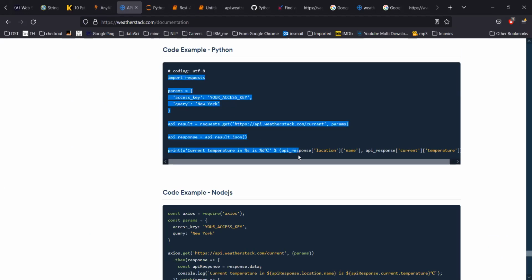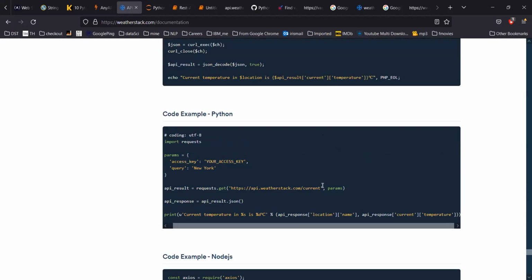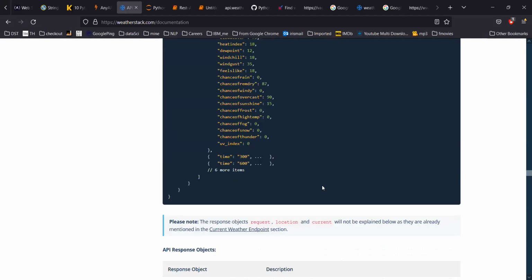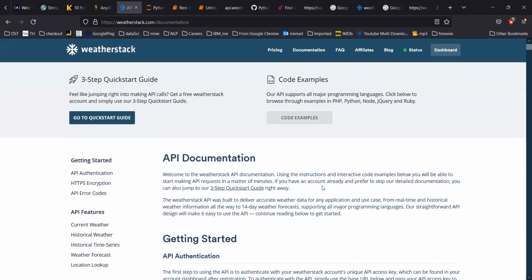That's the good thing about APIs, right? You simply pass the API. This is the API URL. They have done it a little differently. They are doing it with params, but here you see the access key and query. So you can customize it, and you can use the same program for any city you want. This site supports three methods in its API. Let's see quickly what those are.